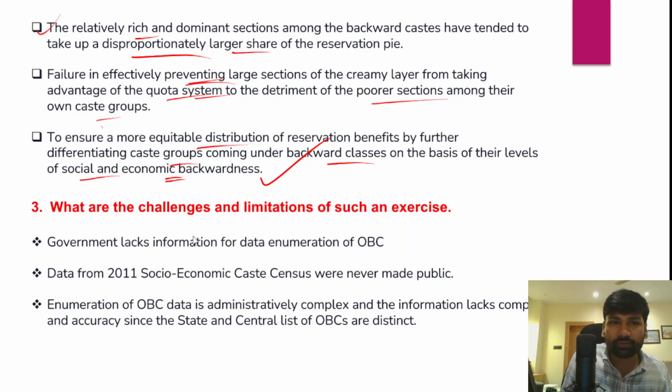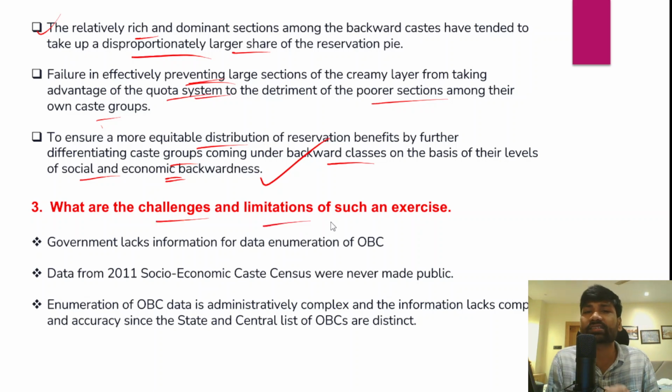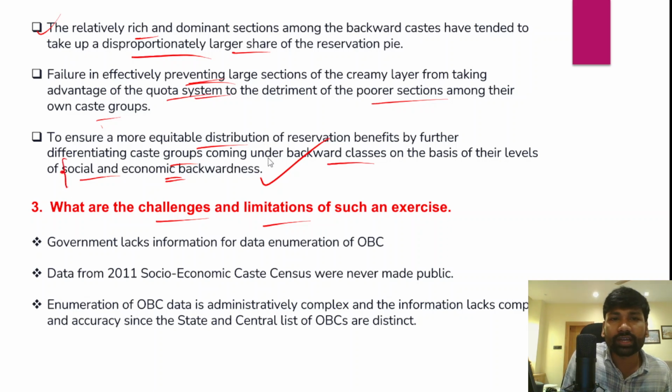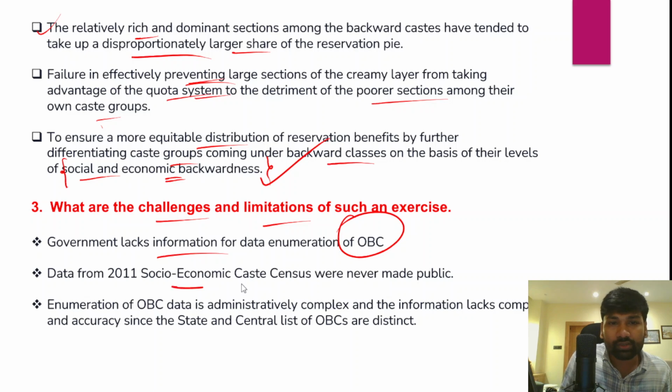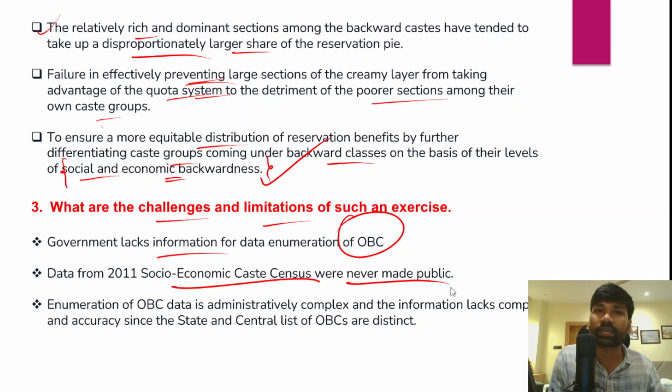However, it is not free from challenges. There are a lot of challenges and limitations in such an exercise. For example, the government requires a lot of data to determine who are the socially and economically backward classes. And that is one of the most important challenges, right? The government lacks information and credible data about OBCs and scheduled castes. In 2011, the socio-economic caste census data were not even made public, and that is another issue which could create transparency and accountability issues.